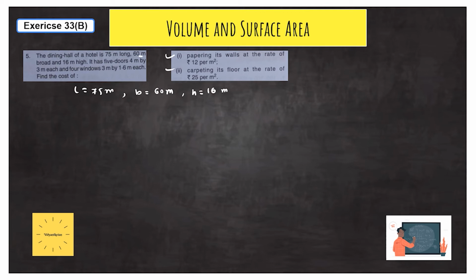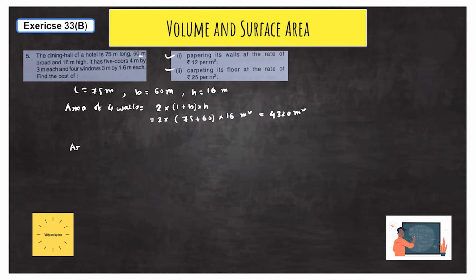Now we will first calculate the area of 4 walls. The area of 4 walls is equal to 2 into L plus B into H. So the area is equal to 2 into L plus B, that is 75 plus 60, into H, which is 16. So this is in meter square. After calculating you will find the answer to be 4320 meter square.